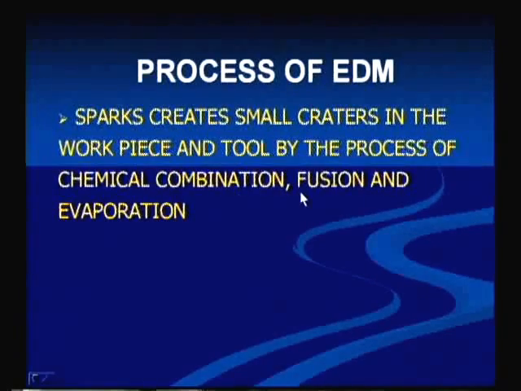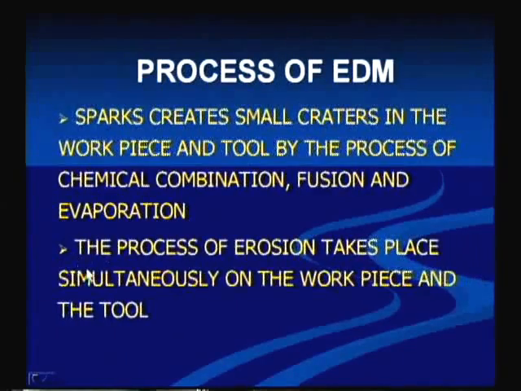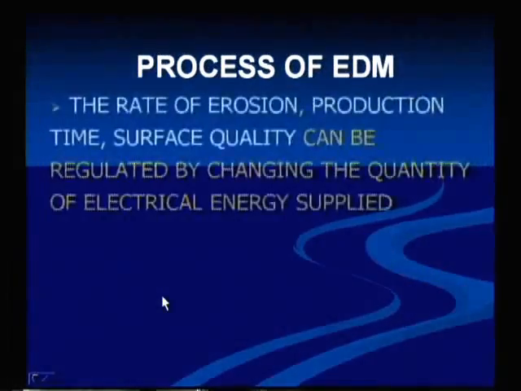So what is this chemical combination? It is a combination of fusion and evaporation. That is, here fusion is also taking place as well as evaporation. Due to fusion, material is removed, and because the metal is very thin in dimensions and the heat is high, it evaporates. Next, the process of erosion takes place simultaneously on the workpiece and the tool. So simultaneously, at a time, erosion takes place on the workpiece and on the tool, right.